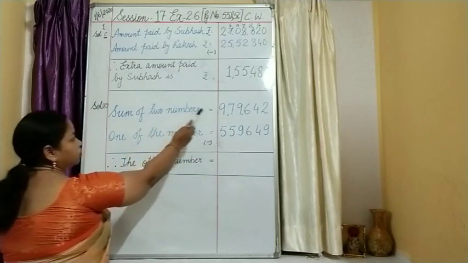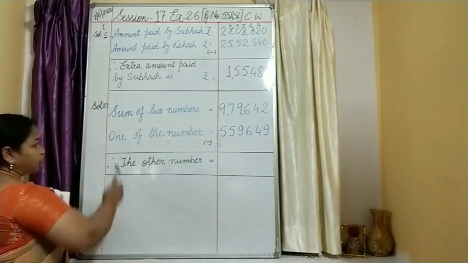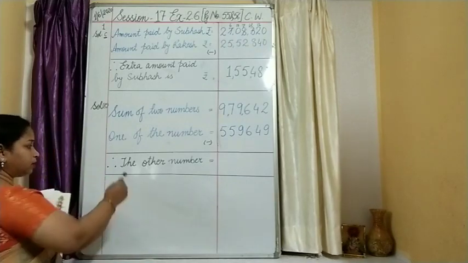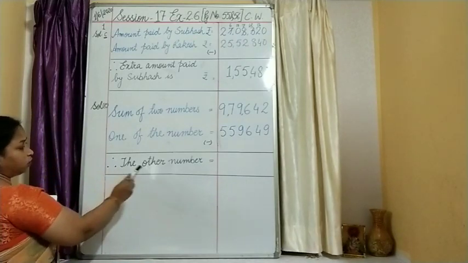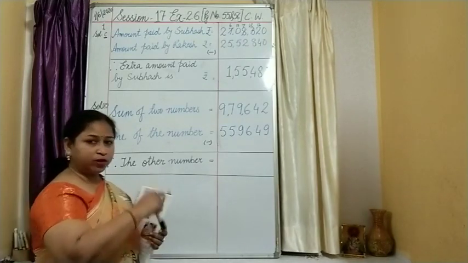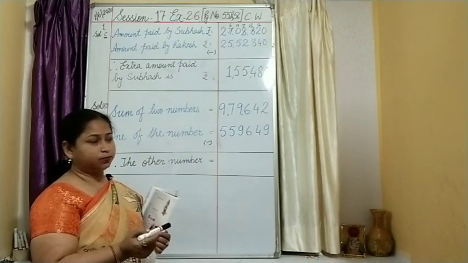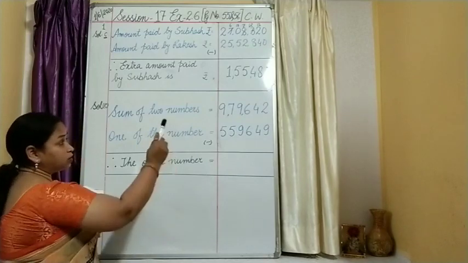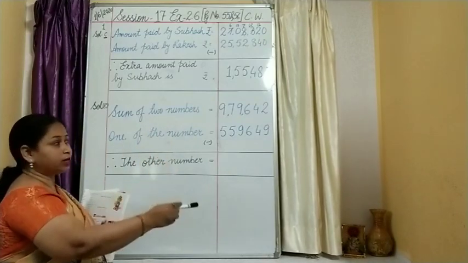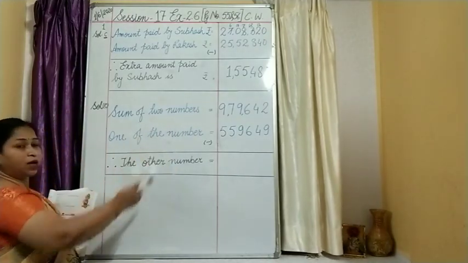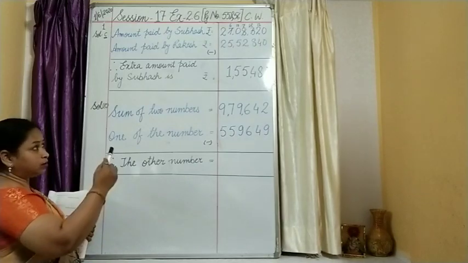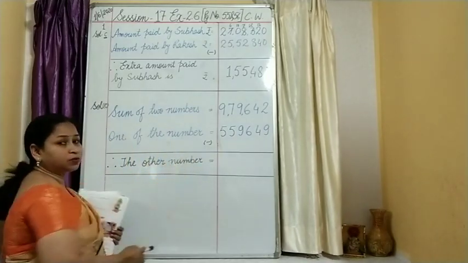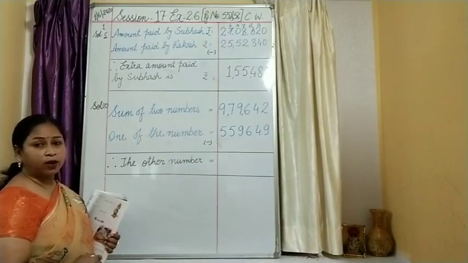Look at the statement. Sum of two numbers is given to you. One of the numbers is this. So what is the other number? Write down the statement: Therefore, the other number is. You want me to solve or you will solve it? I know you can solve it. But children, when you are writing the statement, please see how I have written it, the statement along with the symbol, which operation you are going to apply.